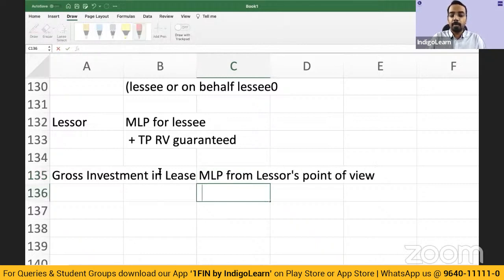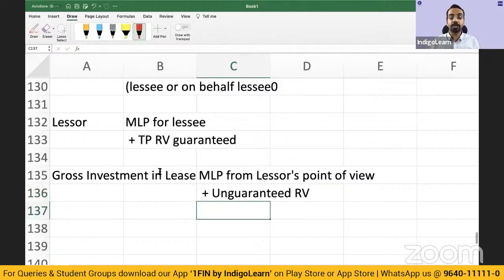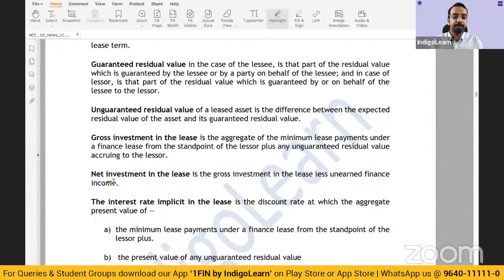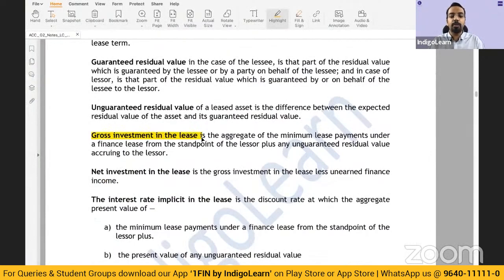plus unguaranteed residual value. Meaning to say, whatever the lessee will pay plus whatever the minimum residual guarantee which is given by lessee, plus any residual guarantee given by third party, plus any unguaranteed. See, there will be some scrap which will be left over at the end, including the value of that, whatever is there, that is called gross investment in lease. Gross investment in lease, right? So you may be asked to compute gross investment in the lease in the question.